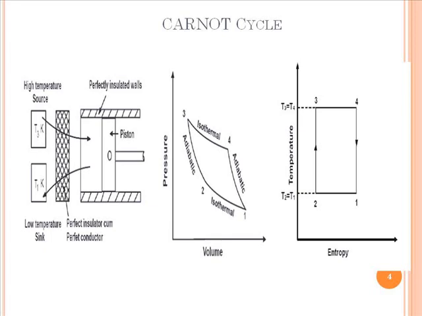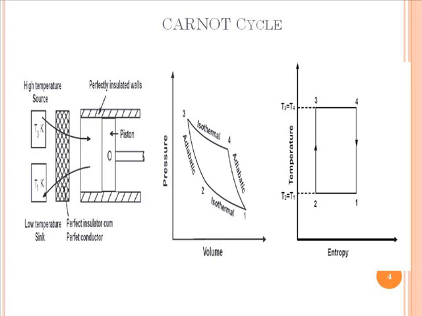In case of this Carnot cycle, we can find that the piston cylinder arrangement is there, where two sides of the cylinder are covered with perfectly insulated wall, whereas the third side, which is open, has a perfect conductor material as a wall material.